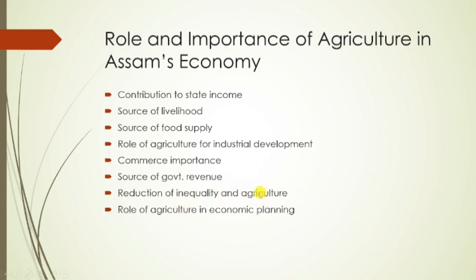And reduction of inequality in agriculture. If we see the agriculture sector, a very large section of people are engaged in it. Almost 85% of farmers are small and marginal farmers. That means what? They are poor people, the poor sections of our society. So to reduce the inequality between rich and poor, the agriculture sector plays a very important role. If there were no agriculture sector, then people would become unemployed. So that is why it is an important sector.